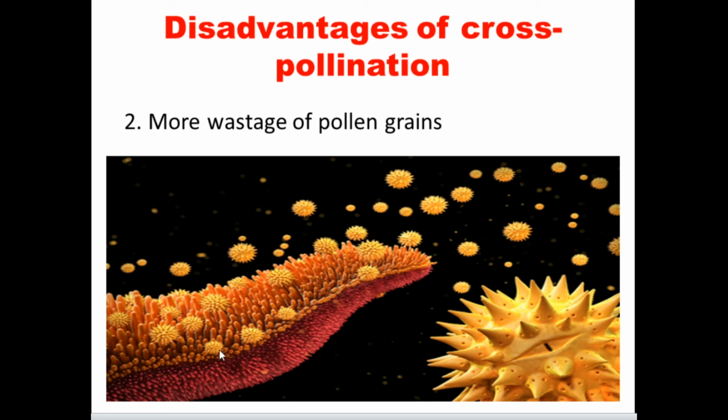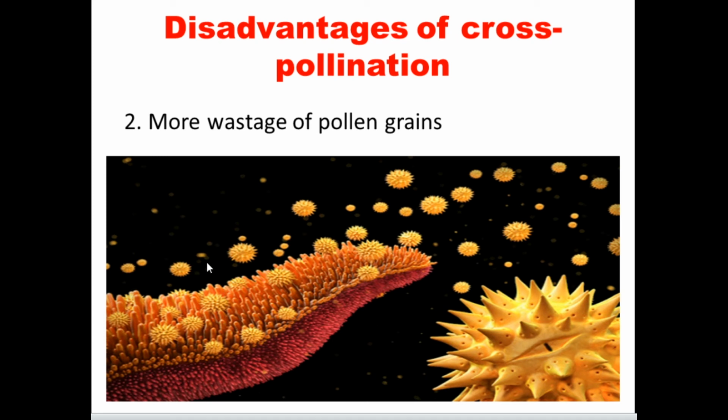So look at this, the pollen grains are present. What happens, the pollen grains are wasted, all the pollen grains are not going to reach the stigma of the flower. The wind is the agent here to carry the pollen grains. We cannot expect all the pollen grains to reach the stigma of the flower, because the wind cannot know how the pollen grain should reach the stigma.